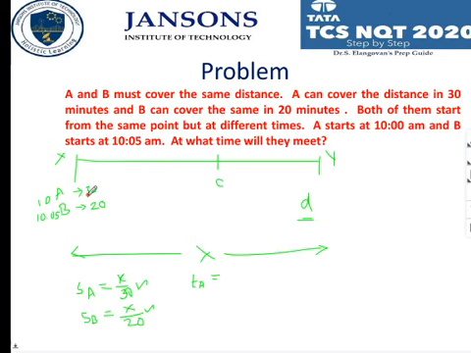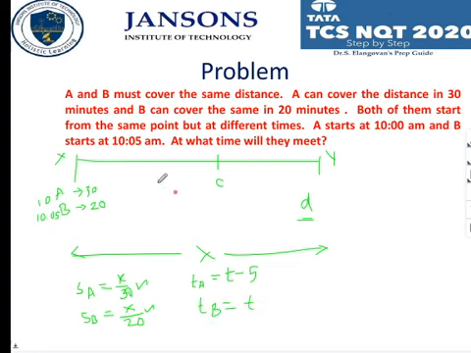The time taken by A is 5 minutes extra than B. Is it right? So if TA is taken as T minus 5, then TB can be taken as T.